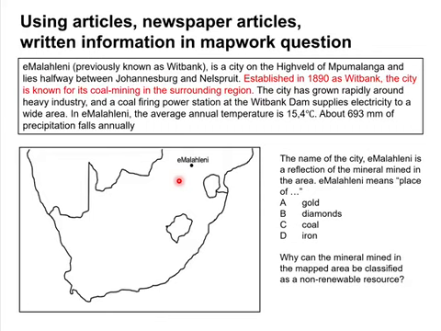Here we've got Emalaleni, right? And what's very important here, besides showing you where it is located, you will always get about 3 or 4 sentences giving you some information about the mapped area.